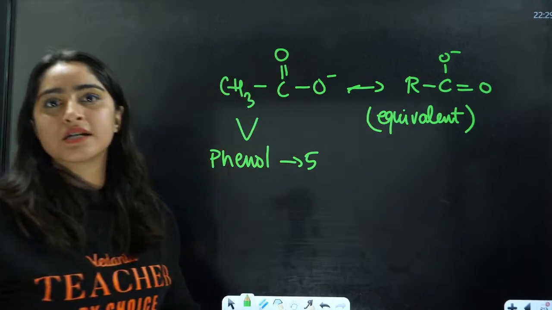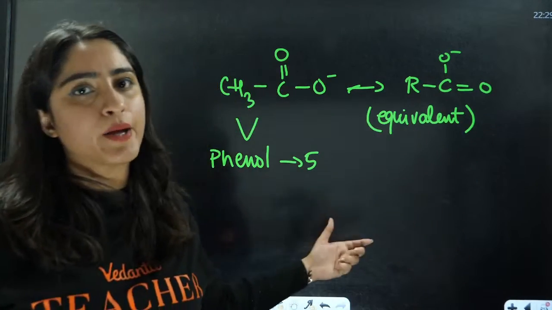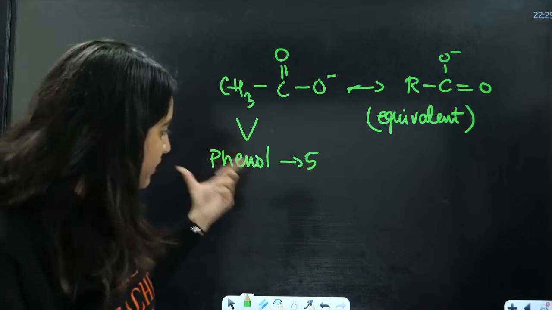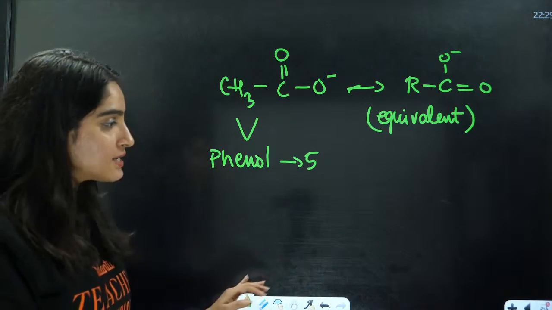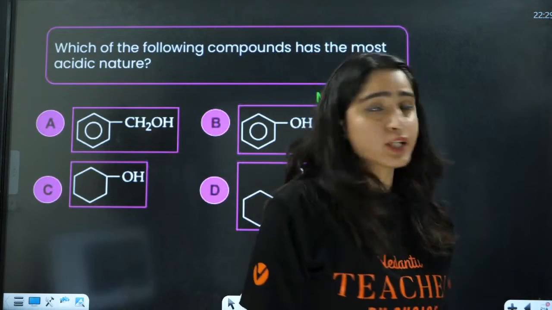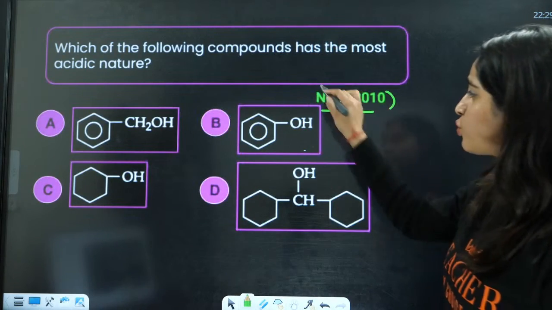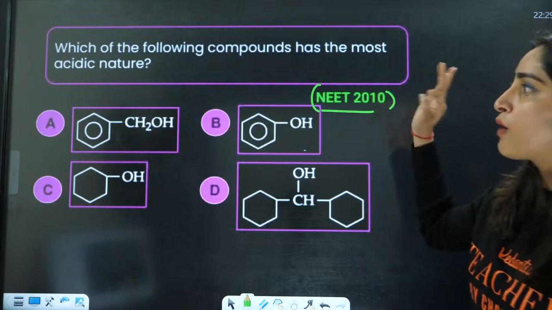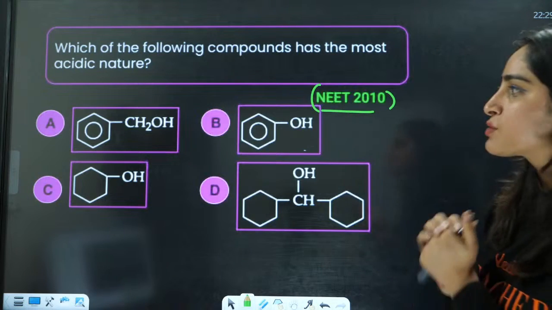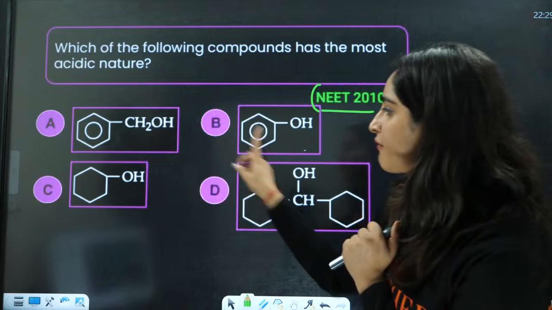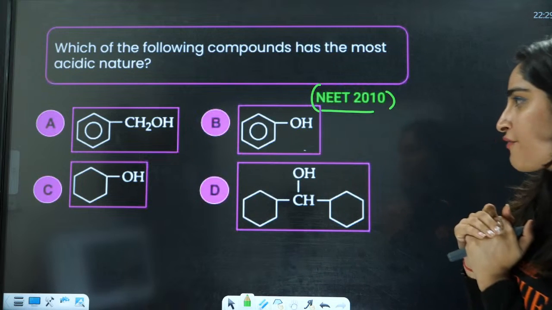Equivalent resonating structures give more stabilization as compared to non-equivalent. So it does have 5 resonating structures, but they are not equivalent. Okay guys, next we have the 2010 question: which of the following compounds has the most acidic nature? You have these 4, which has the more acidic nature?